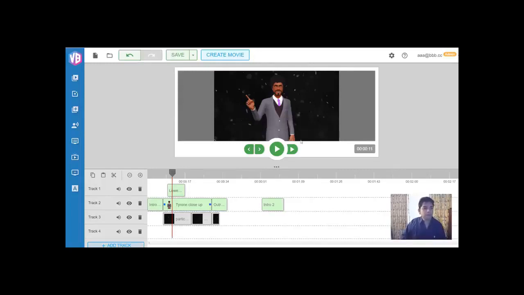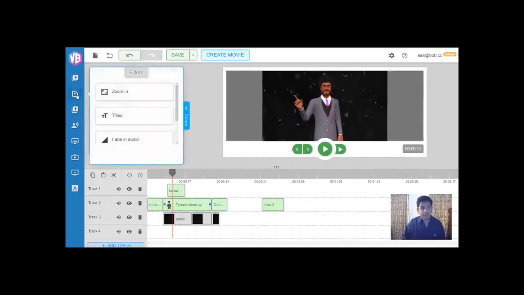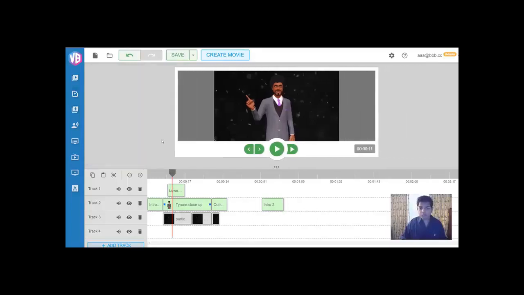So here's another really cool part about this whole process that is important for you to understand when you're explaining this to your subscribers and so on. The major element that's happening here is the blank canvas effect, right? Which means they can not just create these 3D motion capture animation videos, but also all these other elements, right? Lower thirds, they can add their own background music, they can even add filters and titles at any point. Like for example, you want to zoom in on a part of it, you just create that filter, drag and drop it. You want to mute an audio at some place, you can do that.